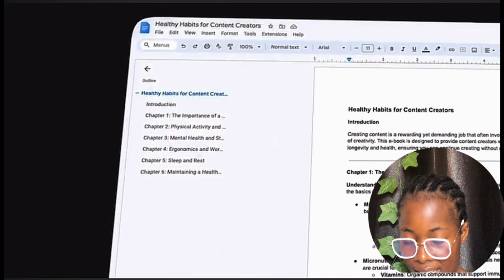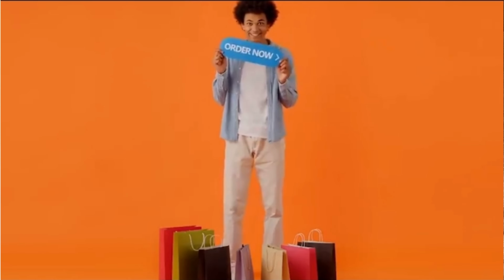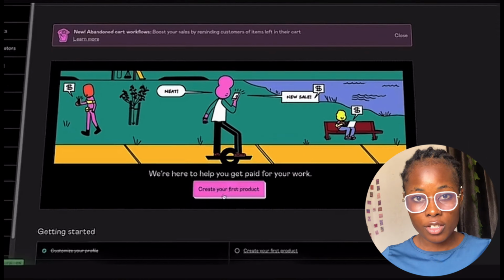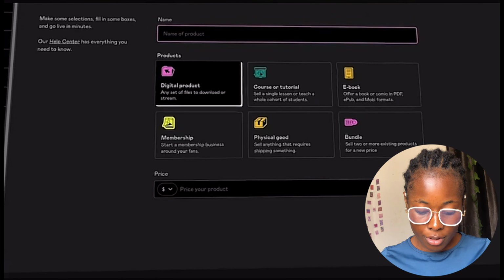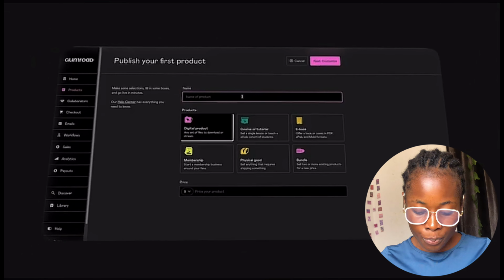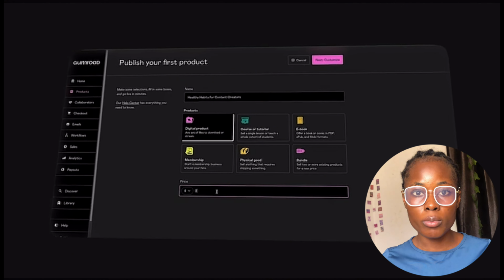So once you've downloaded that, the next step is for you to go to Gumroad and sell it on Gumroad. For those of you that are not familiar with how Gumroad works, Gumroad is actually an e-commerce platform that allows you to sell your ebook, your PDF file, your courses that you got from ChatGPT and Google Docs directly to your audience. Click on create your digital product. The name of the product is just going to be the title of the ebook that we are trying to sell on Gumroad. The price of this is going to be anything, but in my case,